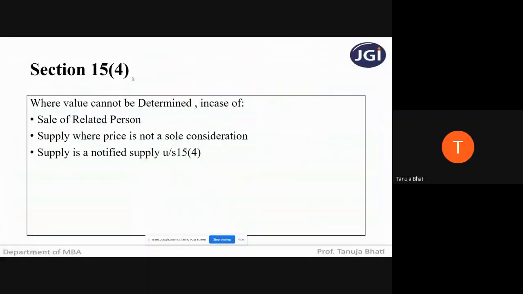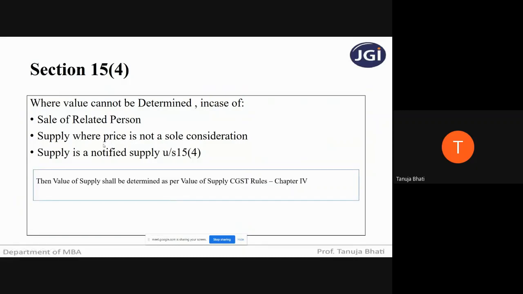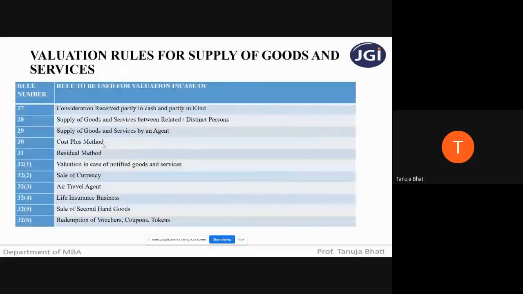Next, again I told you section 15 subsection 4 is nothing but this: if the value cannot be determined, in case of related persons or where price is not the sole consideration, then you have to follow the GST valuation rules. Now, what are the valuation rules for supply of goods and services? We have different rule numbers. Rules 27, 28, 29, 30, 31 tell us about cases where the goods or services are supplied between related persons and where the price is not the sole consideration.